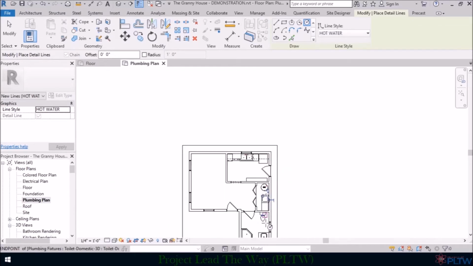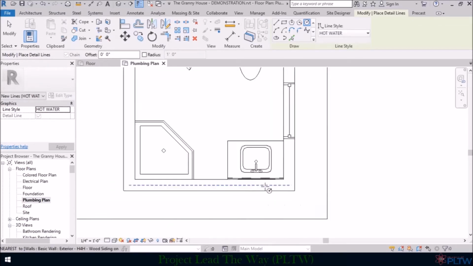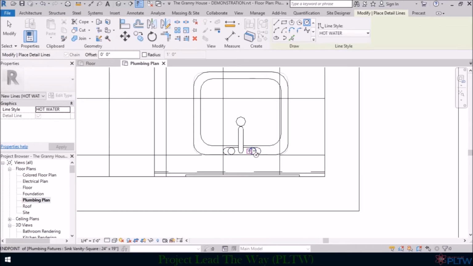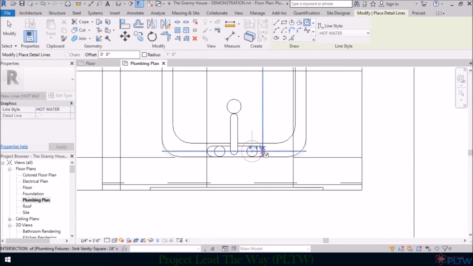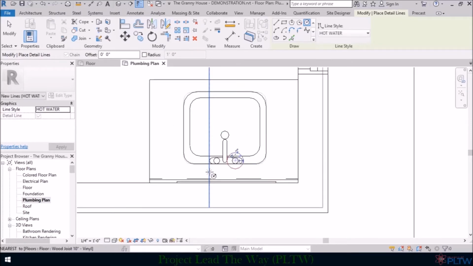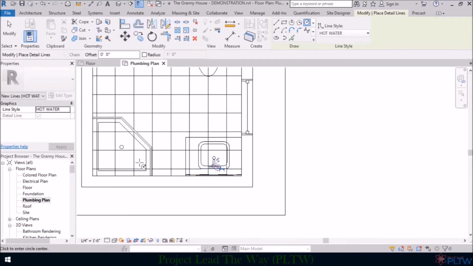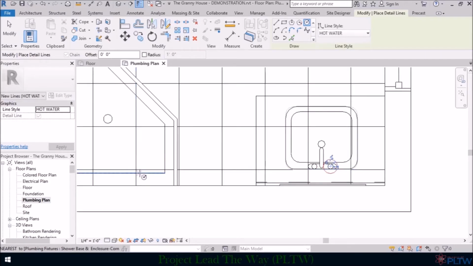We also have hot water located here at this sink in the bathroom, so we're going to place a 2-inch circle there. And then we're just going to assume that the handles for the shower are going to be right on the wall. So we're going to place just a 2-inch circle right here.